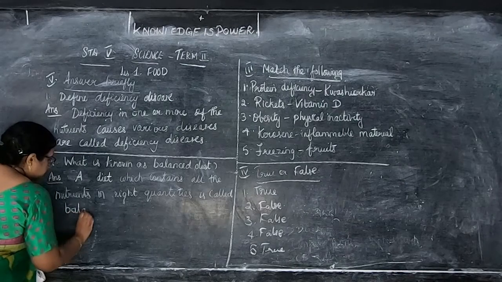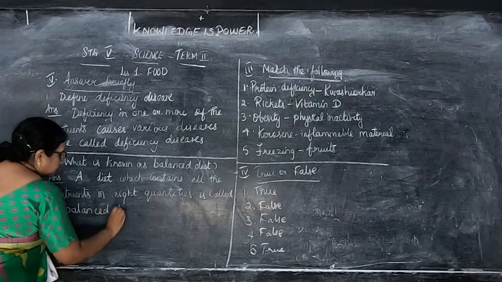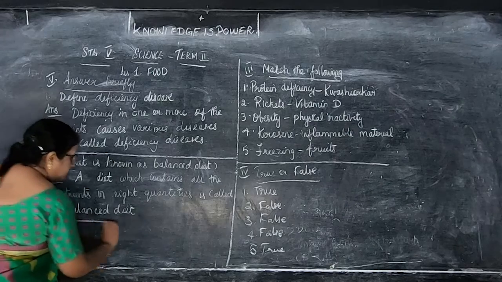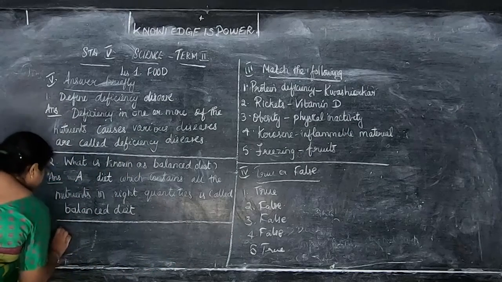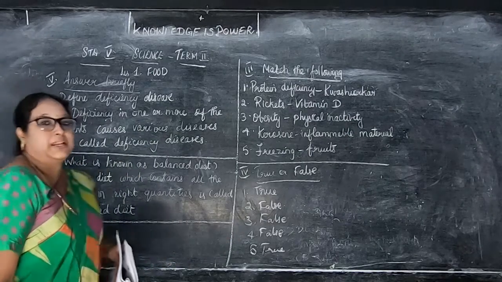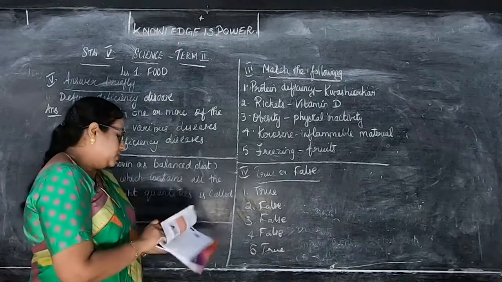Okay, children. So what is balanced diet? A diet which contains all the nutrients in the right quantities is called balanced diet. Okay, children. So the next question is,